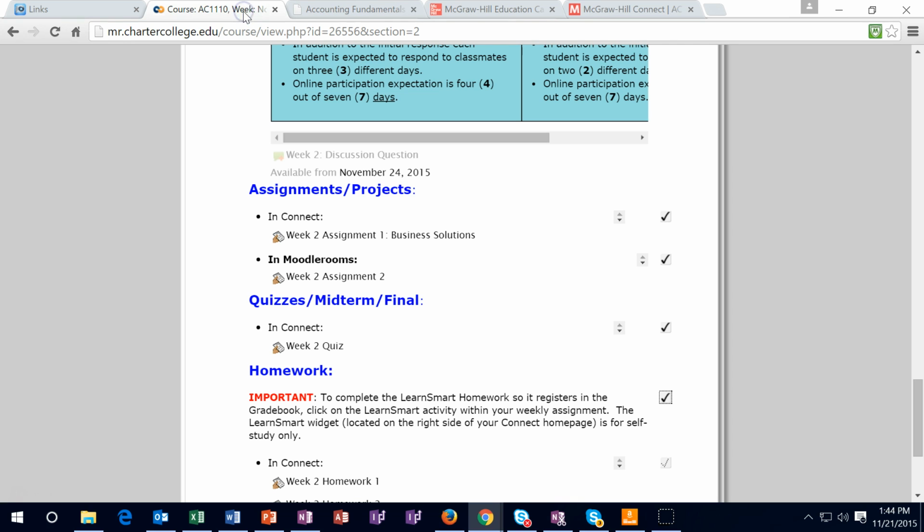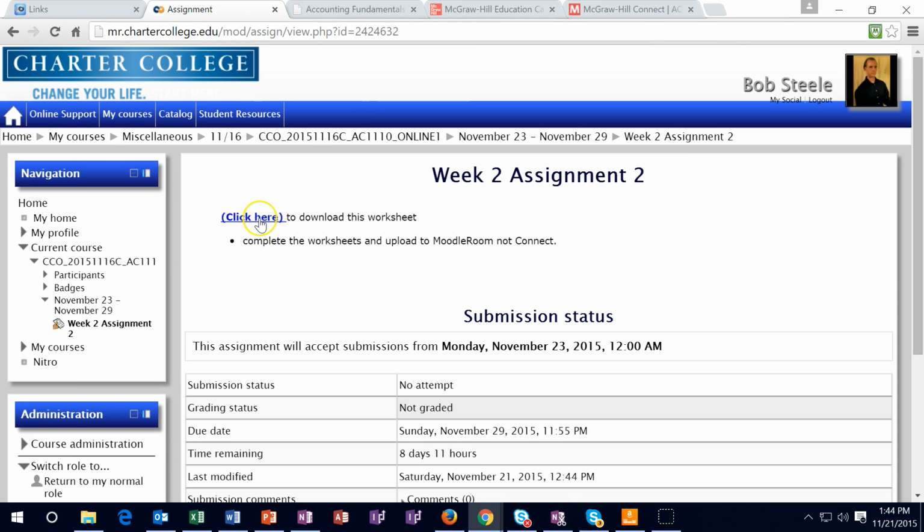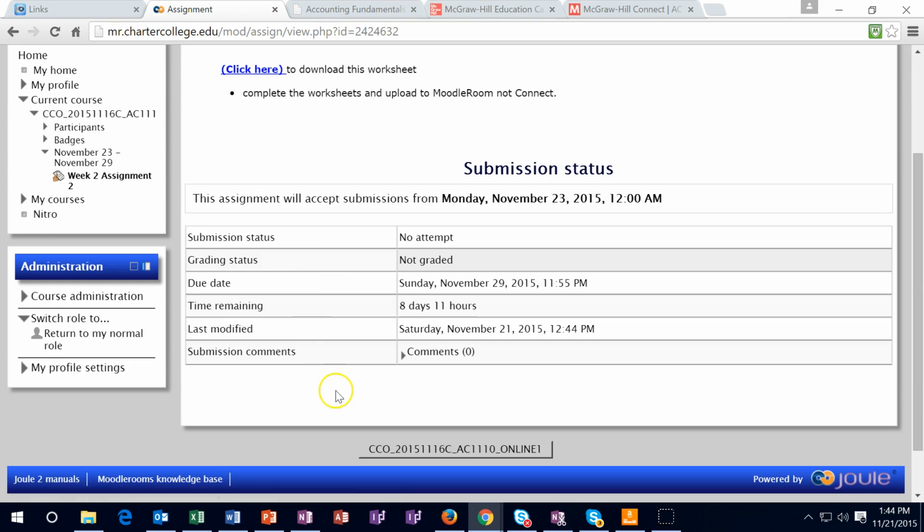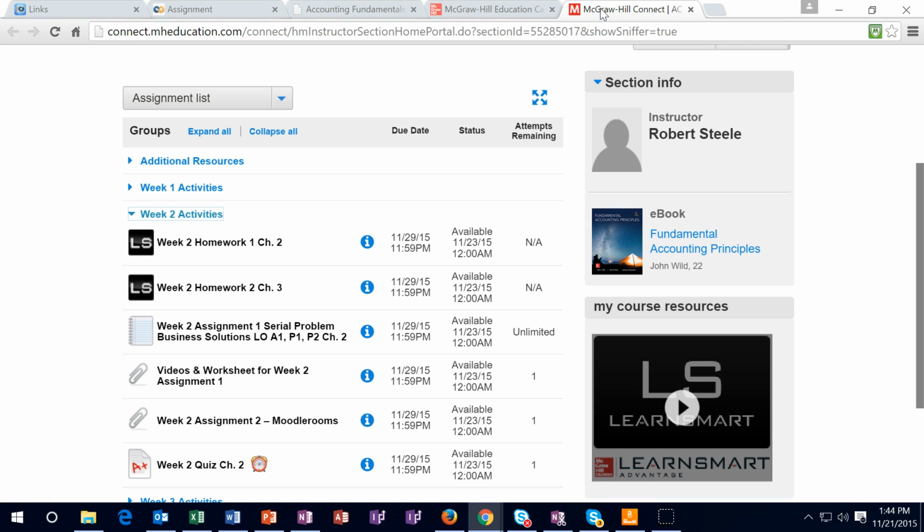Going back to Moodle Rooms here. If we then move down to the Moodle Rooms, this one needs to be turned in in Moodle Rooms. So you need to click on this assignment, and you'll then download the item here and submit it. There'll be a submit button here when the week starts. There is a copy on the paperclip. So if I go back to Connect and I look at this paperclip, there is also an Excel sheet which will be the same Excel sheet here.